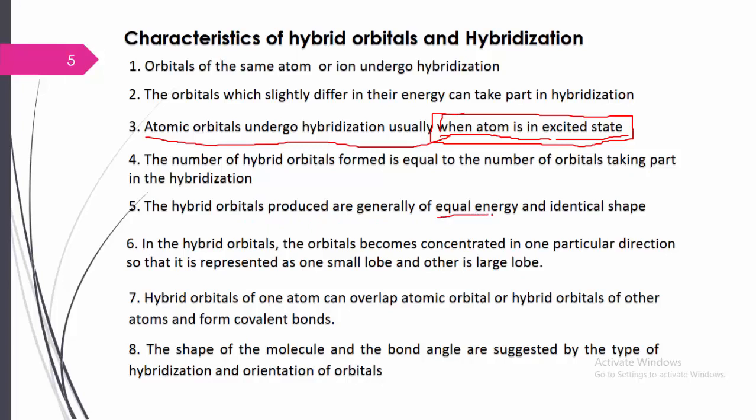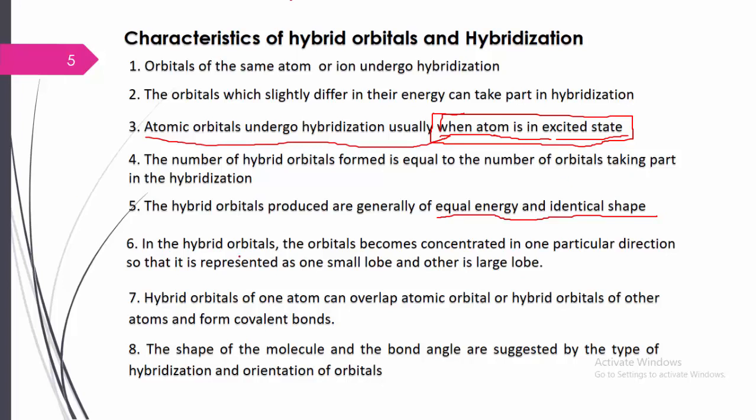Next, the hybrid orbitals produced are generally of equal energy and identical shape. This is also very important. As we saw in the picture of the concept of hybridization, different beakers with different volumes of solution were taken, but all were mixed and equally distributed. That is called hybridization. Simple. So likewise, the hybrid orbitals produced generally have equal energies and identical shape. The formed hybrid orbitals have the same energies and the same shape.